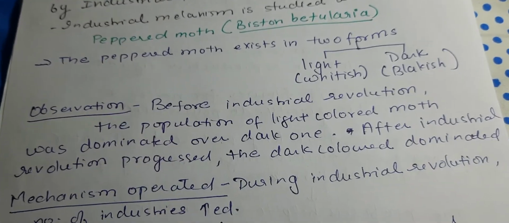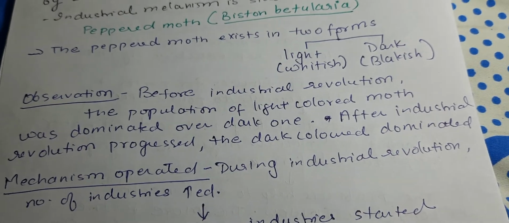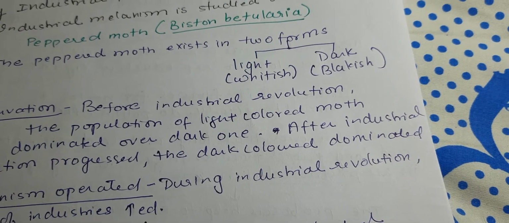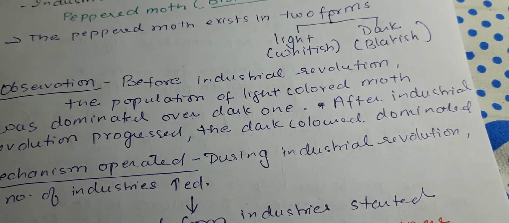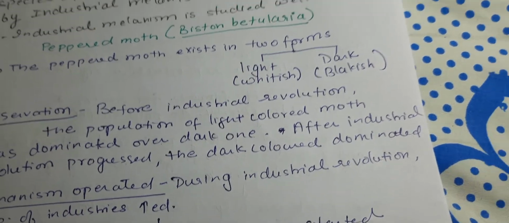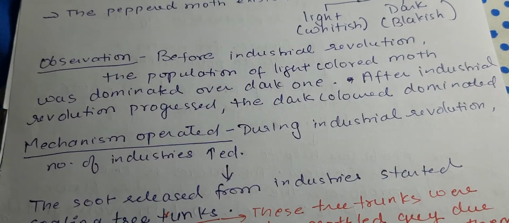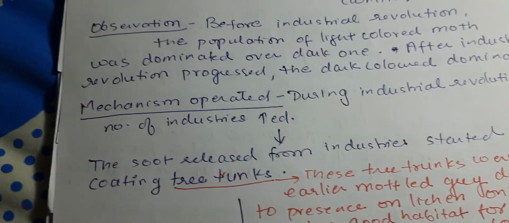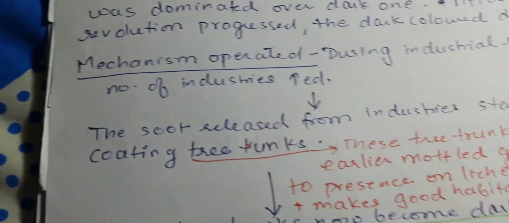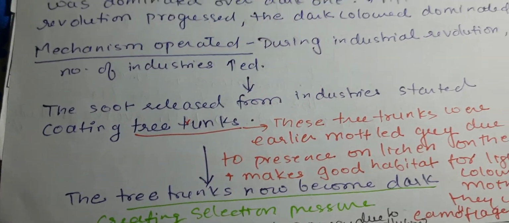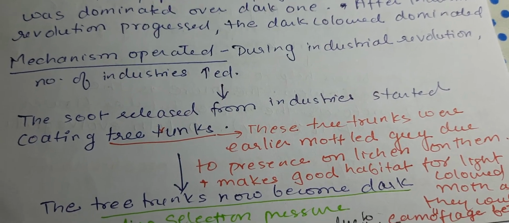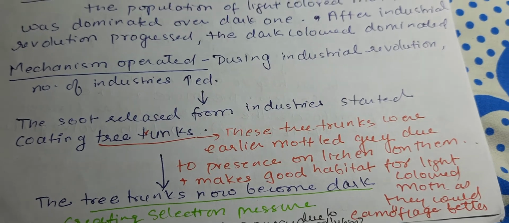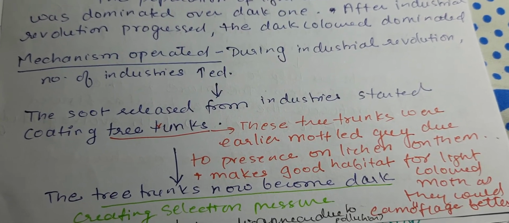Now, what was the observation? Before industrial revolution, the population of light colored moth dominated over the dark one, but after industrial revolution progressed, the dark color got dominated. Now, what is the mechanism operated, or we can say how the natural selection operated over here? So, see, during the industrial revolution, number of industries increased. The soot released from the industries started coating the tree trunk.